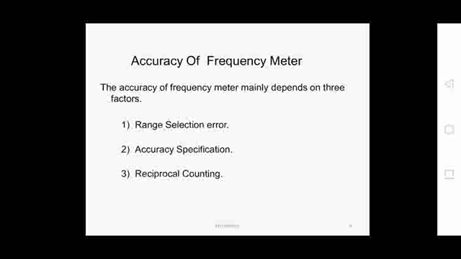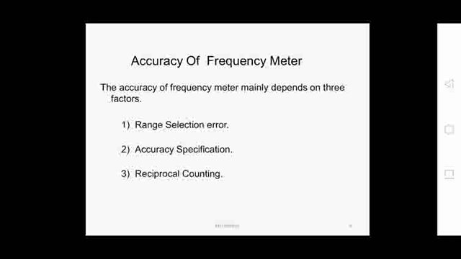Second one is the specifications of the accuracy. And third one is the reciprocal counting method. These three are the factors affecting the accuracy of the digital frequency meter. So accuracy is how perfectly we are measuring our frequency meter's frequency.